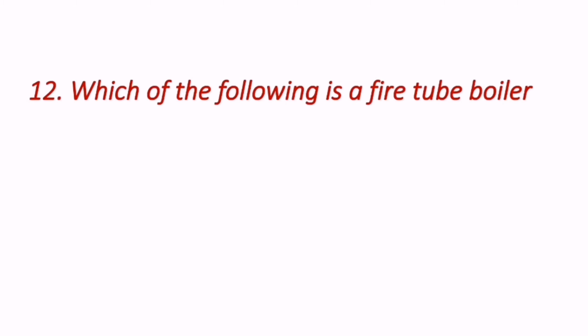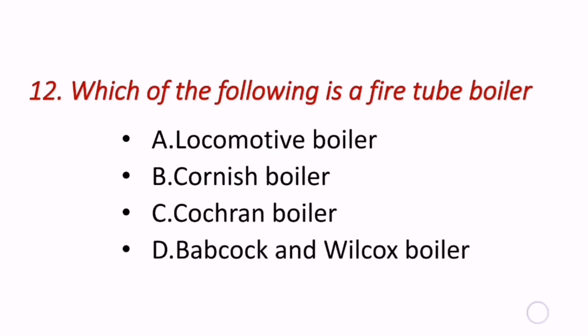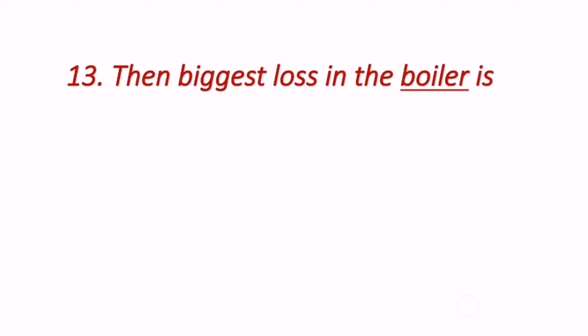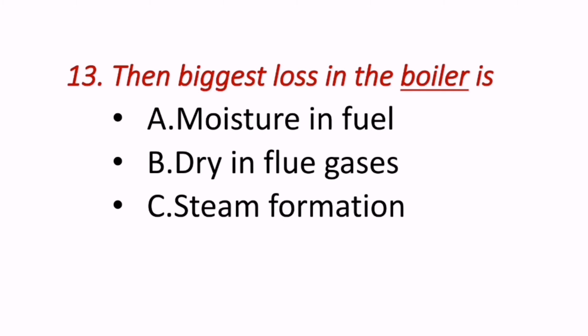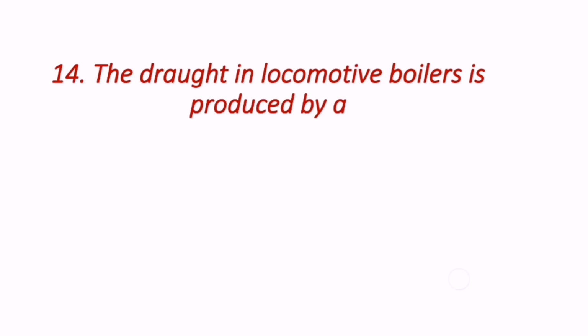Next question reads, which of the following is a fire tube boiler? So locomotive boiler is a fire tube boiler. Next question reads, the biggest loss in the boiler is. Dry flue gases is the biggest loss in the boiler.